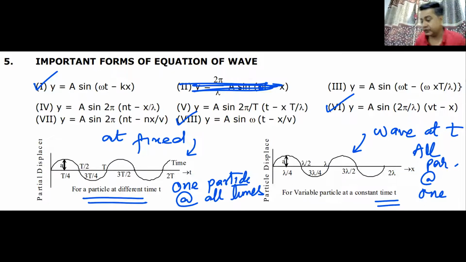In diagram number 1, I am showing one particle at all times. Do we understand this? Can I have some raised hands? I'll give you time to note this down. Formula number 1, formula number 6, formula number 8, and the two graphs.